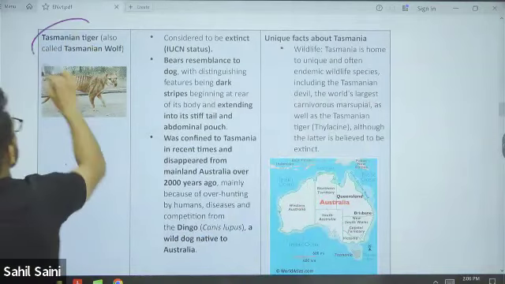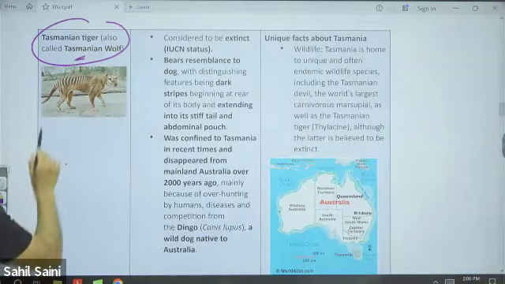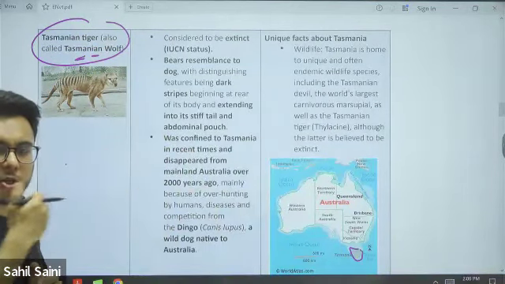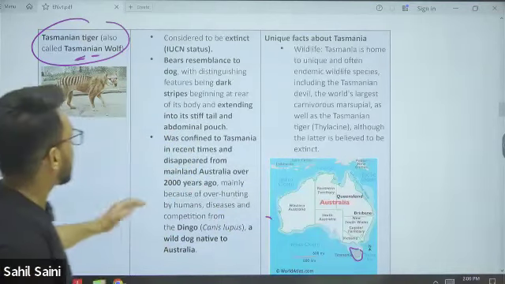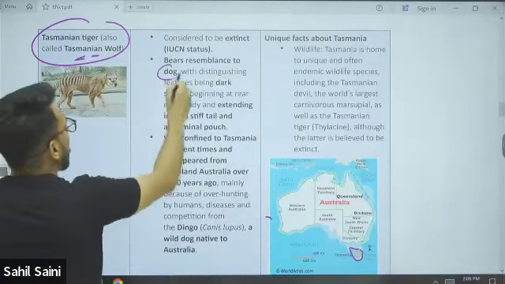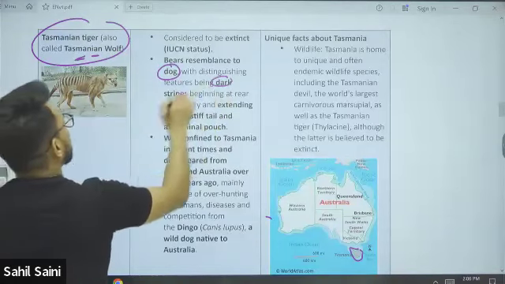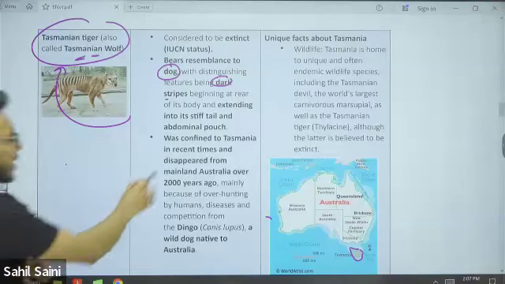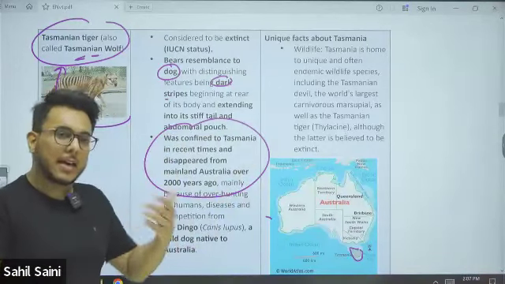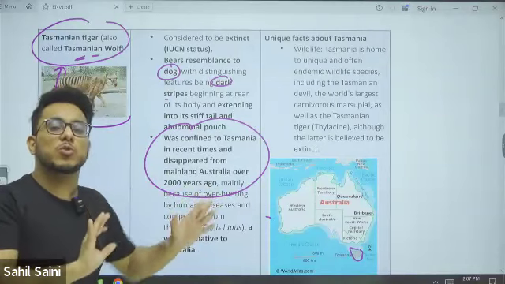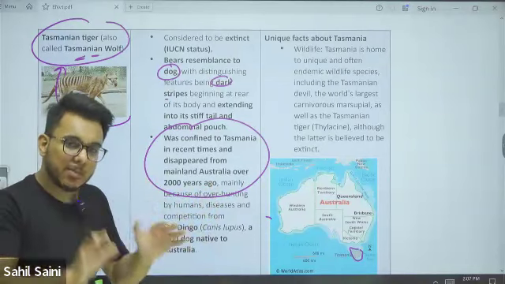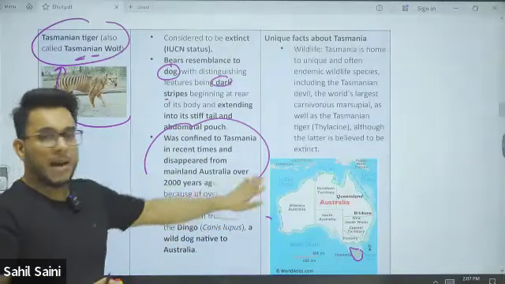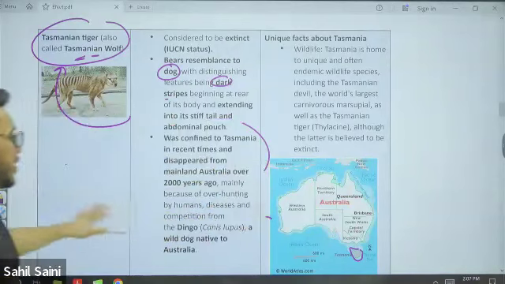Basically, the Tasmanian tiger or Tasmanian wolf gets its name from Tasmania, which is located to the south of Australia, where it was found. It resembles a dog and also has dark stripes, due to which it is called the Tasmanian tiger. It was confined to Tasmania. Earlier, it had already disappeared from Australia 2000 years back. But now even in Tasmania, it is not being found. So it is believed that it might have gone extinct.